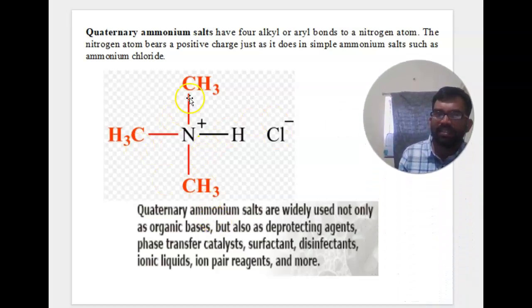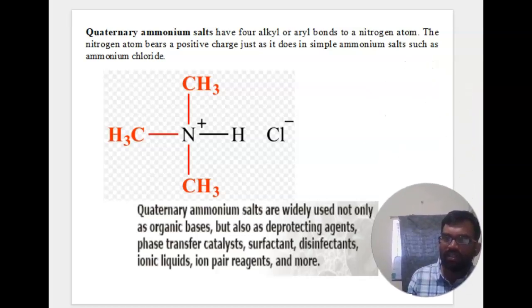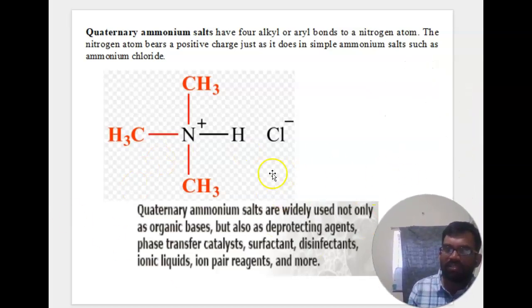Quaternary ammonium salts are widely used not only as organic bases but also as deprotecting agents, phase transfer catalysts, surfactants and disinfectants, ionic liquids, ion pair reagents and more.